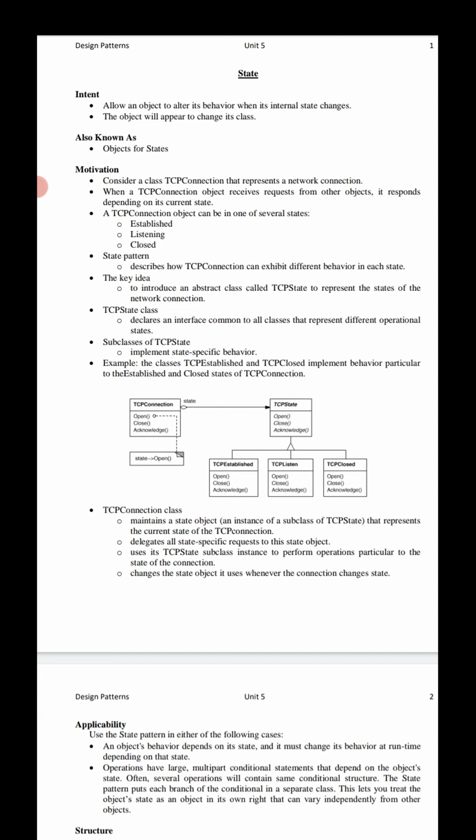It comes under the category of behavioral design patterns. Listen carefully: based on the internal state, the behavior of the context object will be different. In case of state B, it performs operation B.